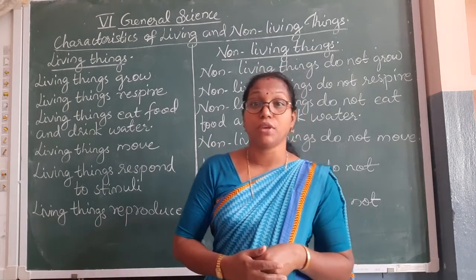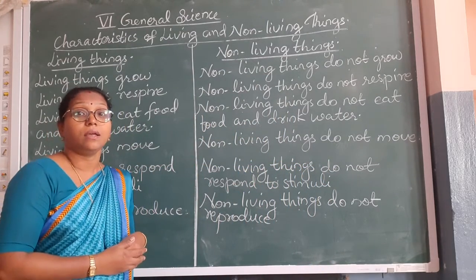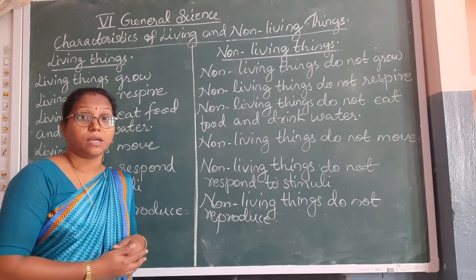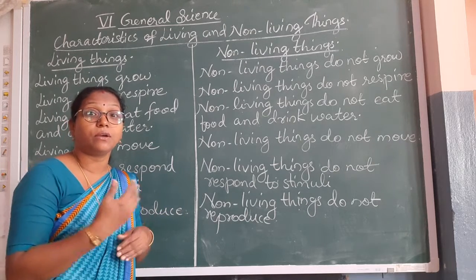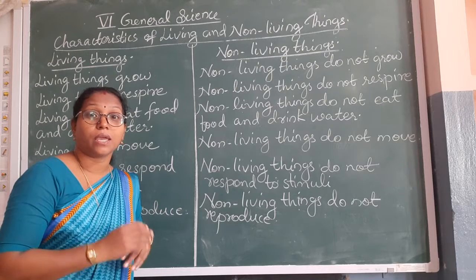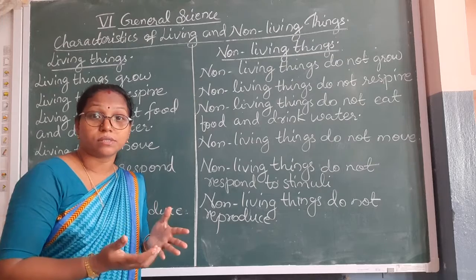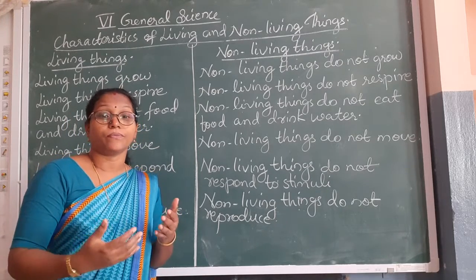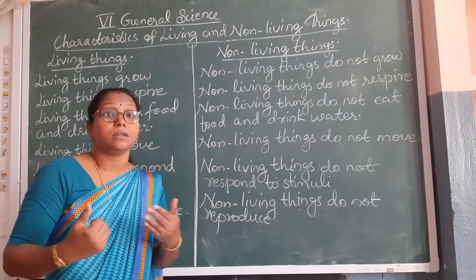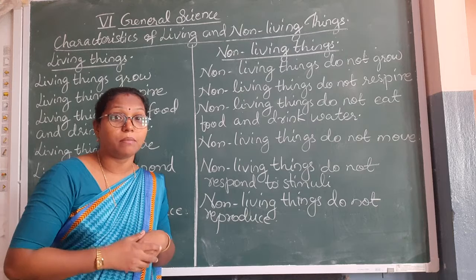But students, we know that the non-living things do not reproduce. A shop in the market will not give birth to a small shop, or the books will not give birth to small books, or the almirahs will not give birth to small almirahs.